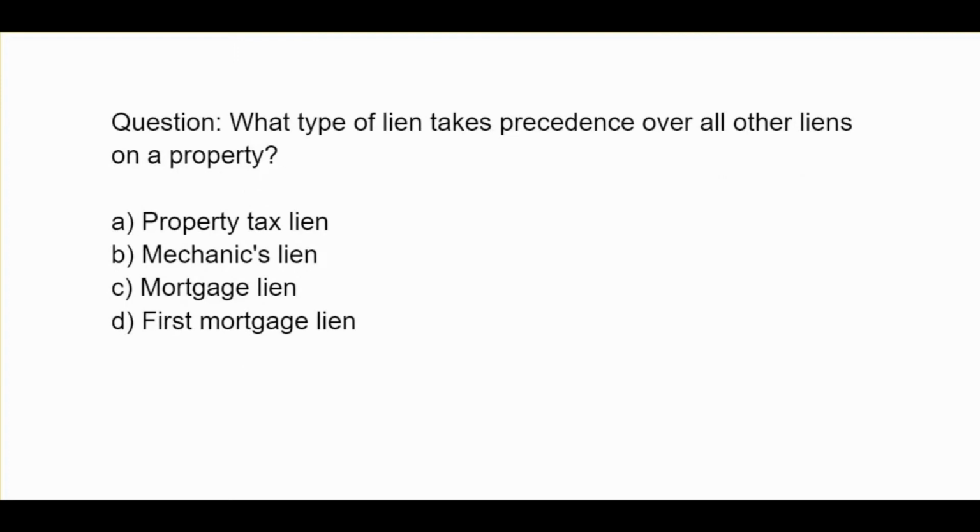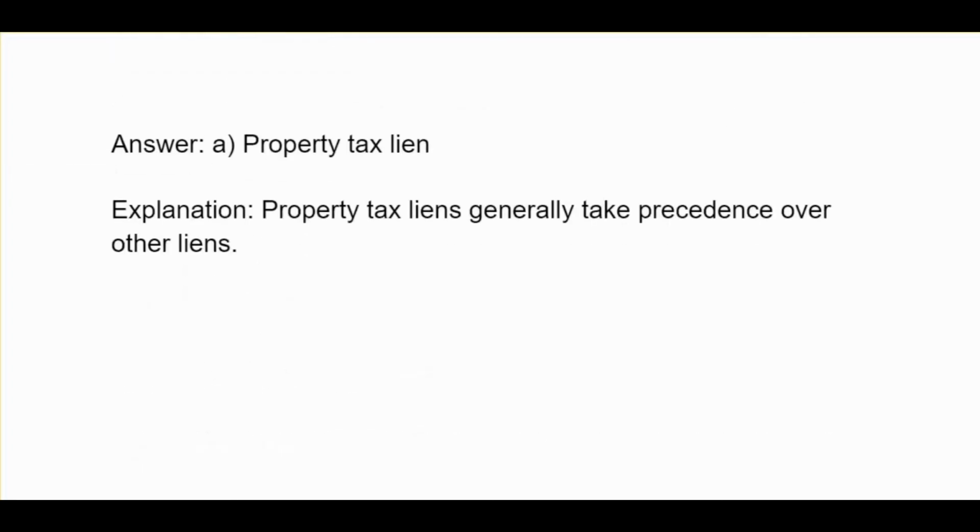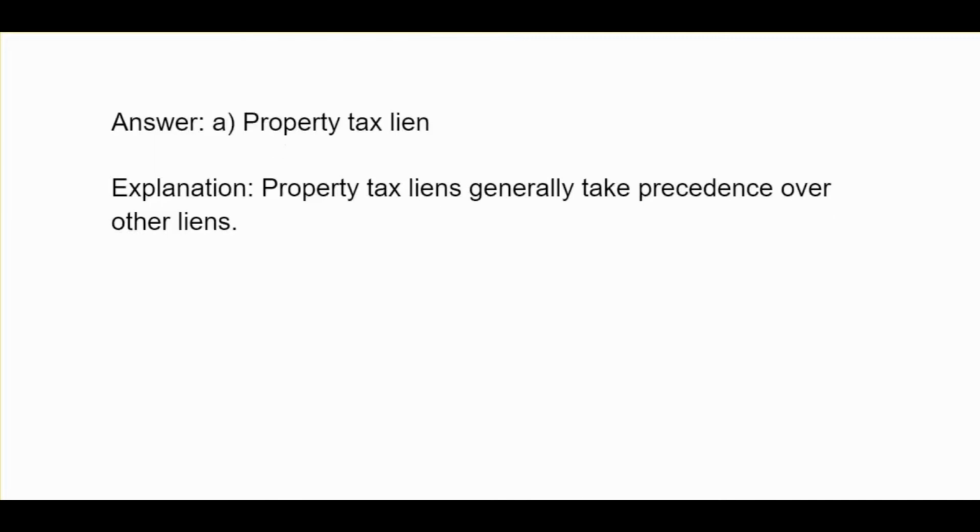What type of lien takes precedence over all other liens on a property? A, property tax lien. B, mechanics lien. C, mortgage lien. D, first mortgage lien. A, property tax lien. Property tax liens generally take precedence over other liens.